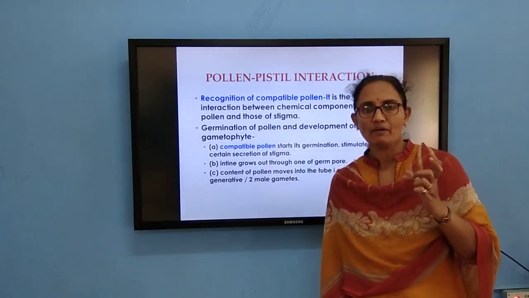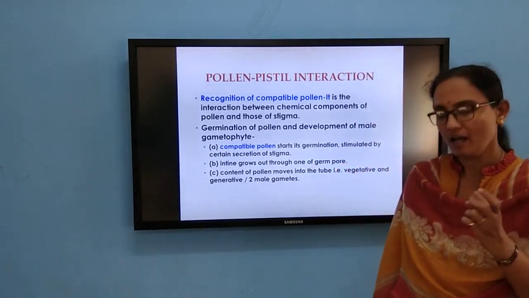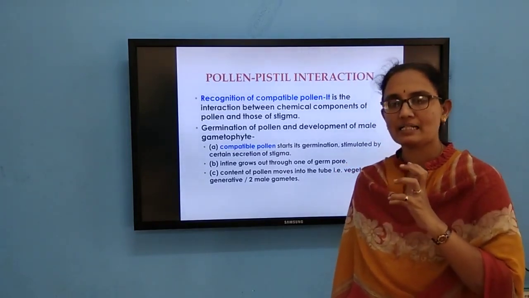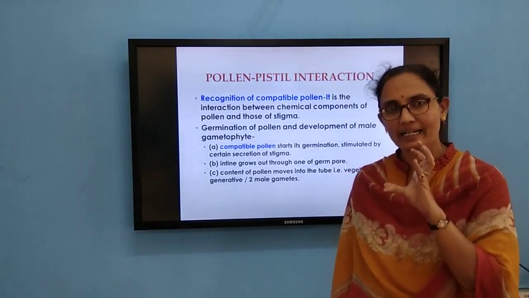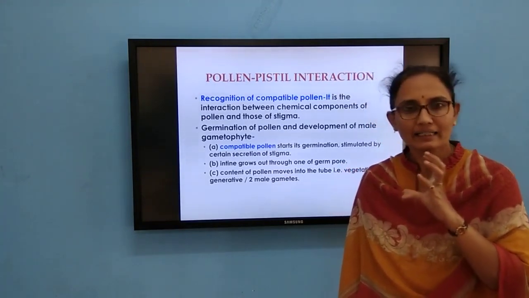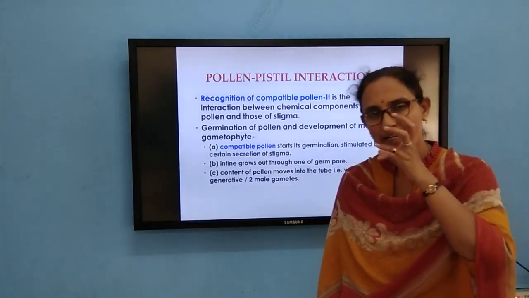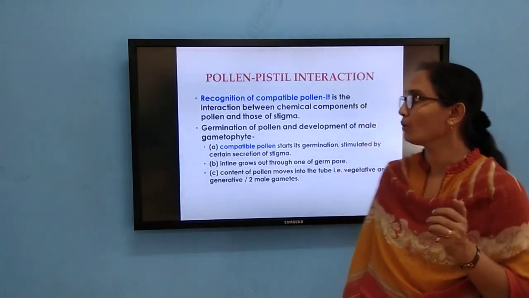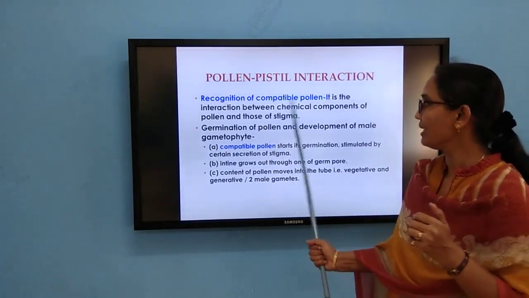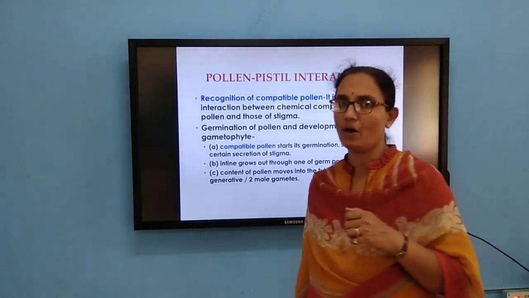Because of this it can identify whether that pollen grain belongs to its own species or not. That only we will call recognition of compatible pollen.